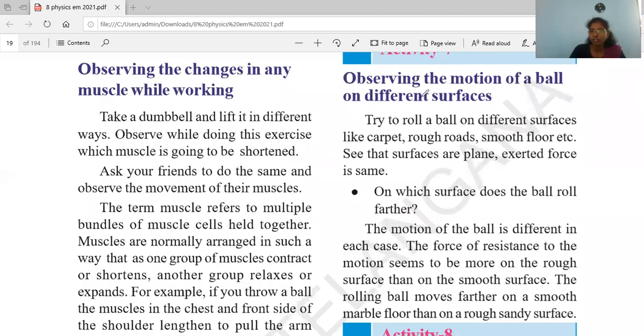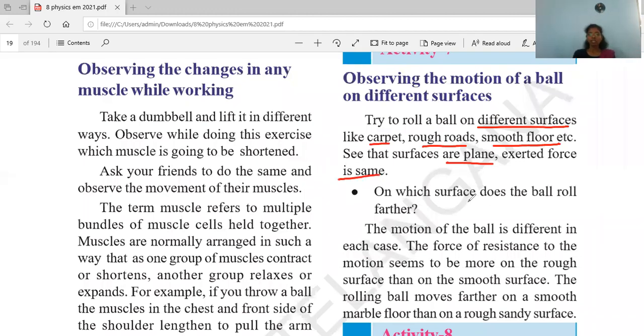So here, observing the motion of a ball on different surfaces. Try to roll a ball on different surfaces like carpet, rough roads, smooth floor, etc. So now we have to roll a ball on the carpet, rough road and smooth floor. Now see that the surfaces are plain, and exerted force is seen.